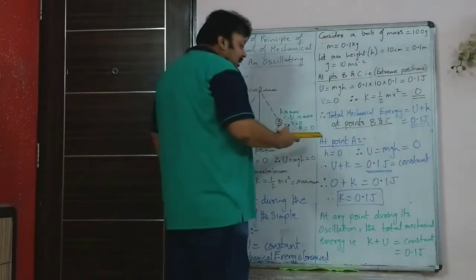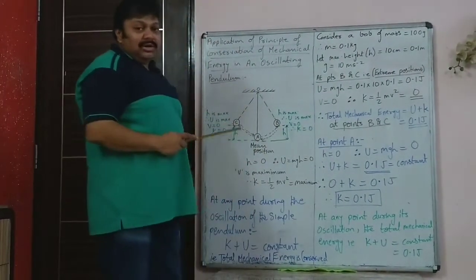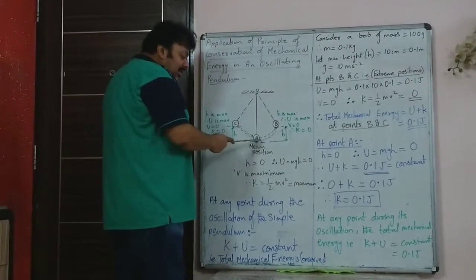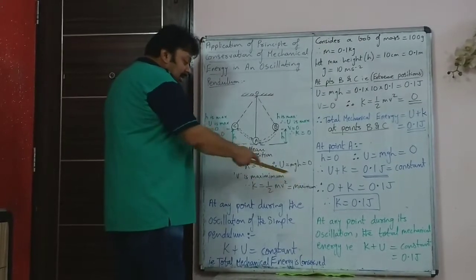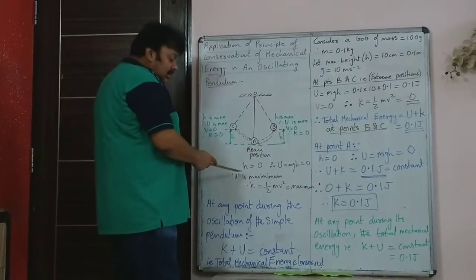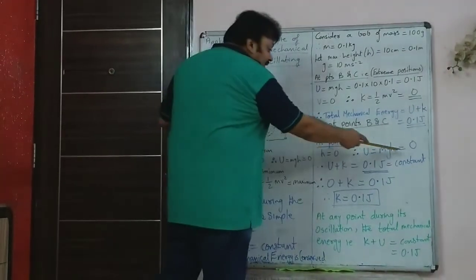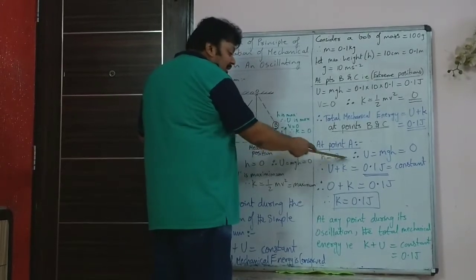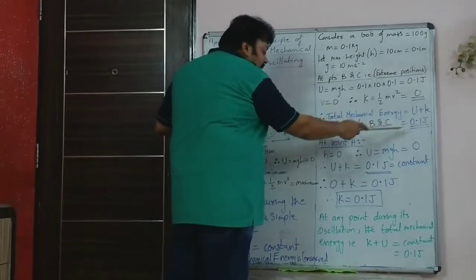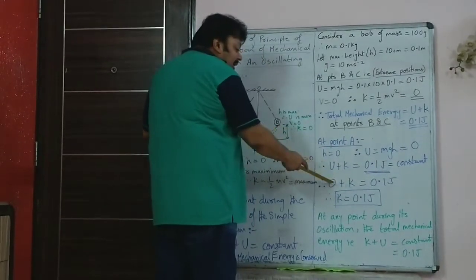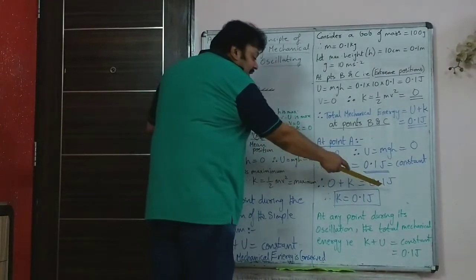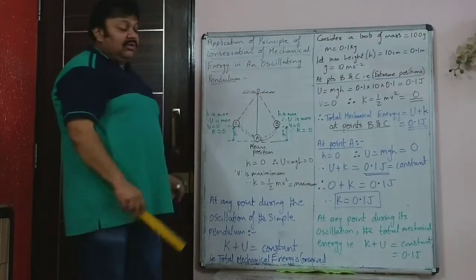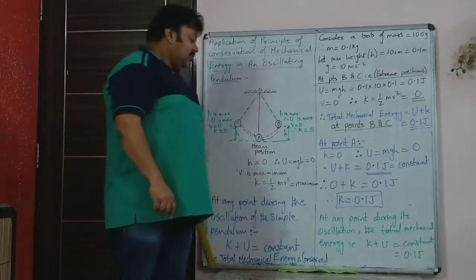So now when the kinetic energy is increasing, what would be the maximum kinetic energy? The maximum kinetic energy will be when the Bob is at the mean position, that is at point A. Because height is 0, potential energy will become 0. Therefore, all the mechanical energy, U plus K, will be this 0.1 joule, and that would mean that because potential was 0, kinetic is 0.1 joule. So the entire energy is kinetic energy, which is 0.1 joule.